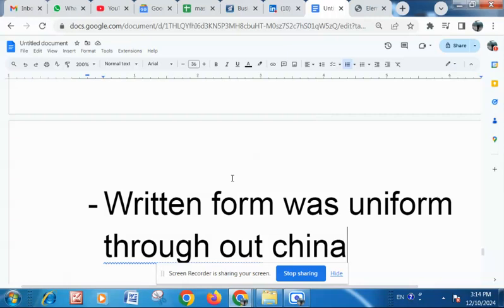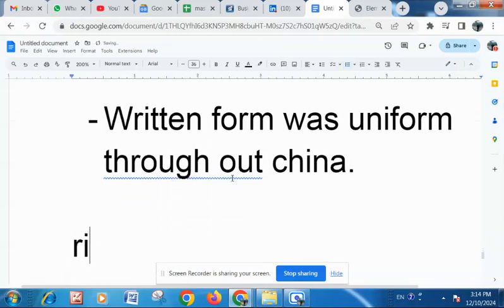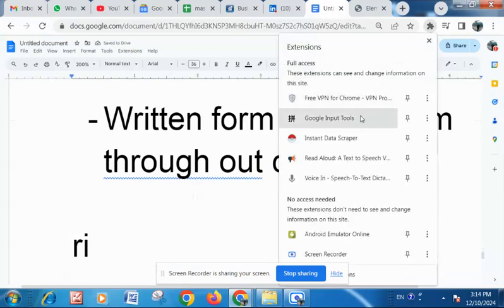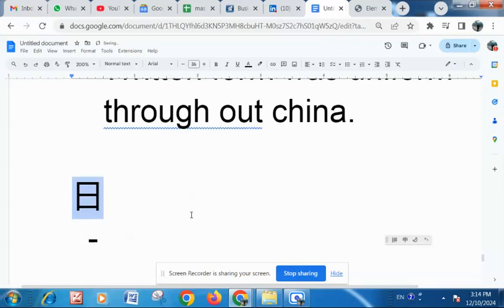Now this problem was overcome in writing because the characters were written, so there was no confusion in the writing part, but the spoken part still changed. Suppose this is the image of sun. If this is the image of sun, everybody understands that this is sun.